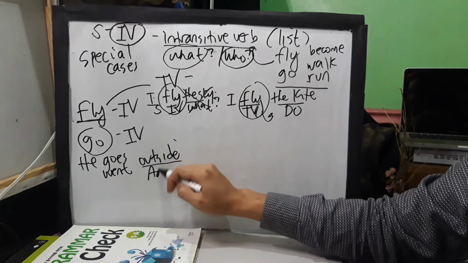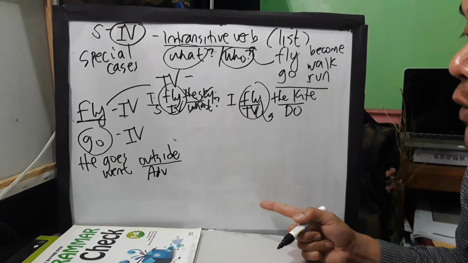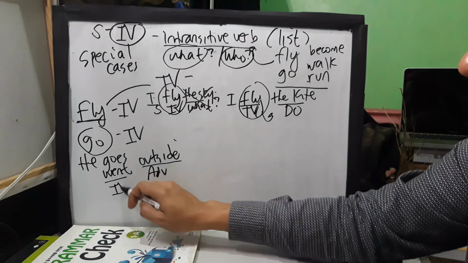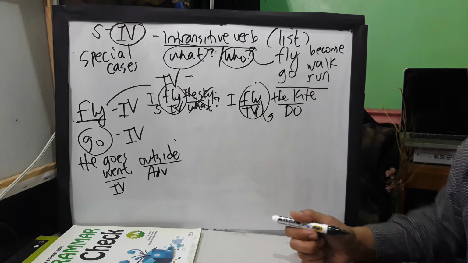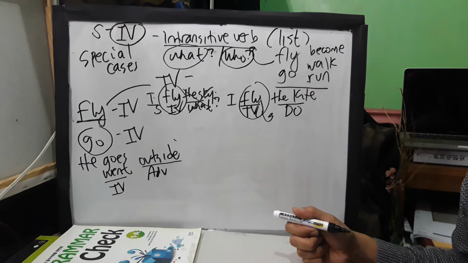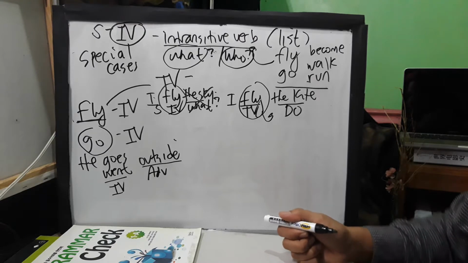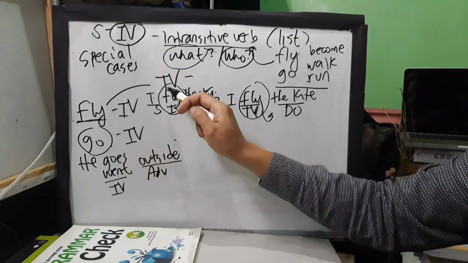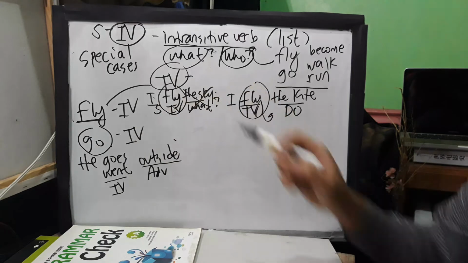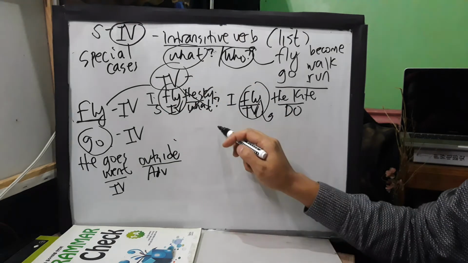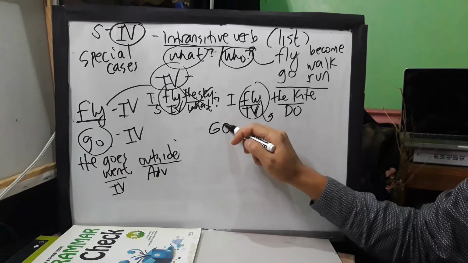So outside is an adverb of place. In this case, the verb here is used as an intransitive verb. So teacher, you said a while back that go can also be used as transitive.